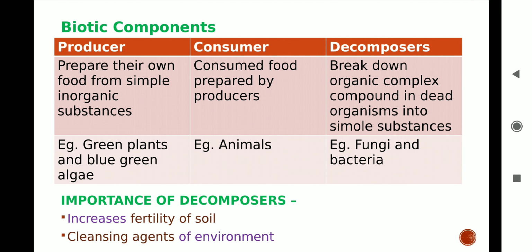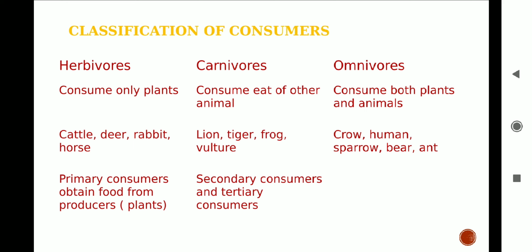Consumers are further divided into three groups: herbivores, carnivores, and omnivores. Herbivores are the animals who only consume plants. Cattle, goat, sheep, horse, deer are the examples of herbivores. Herbivores are the primary consumers. Primary consumers means they only feed on plants. Carnivores are the animals who eat flesh of other animals. Vulture, lion, tiger, wolf, and snake are the examples of carnivores. Carnivores can be secondary consumers or tertiary consumers.